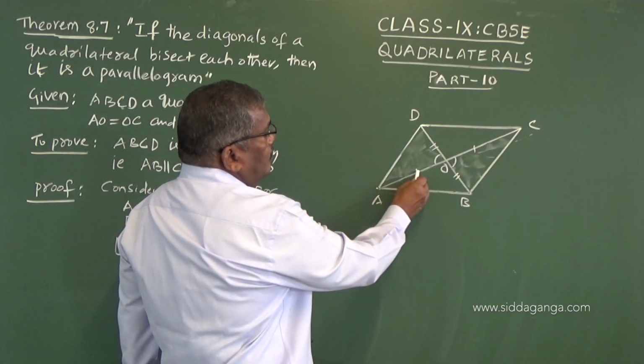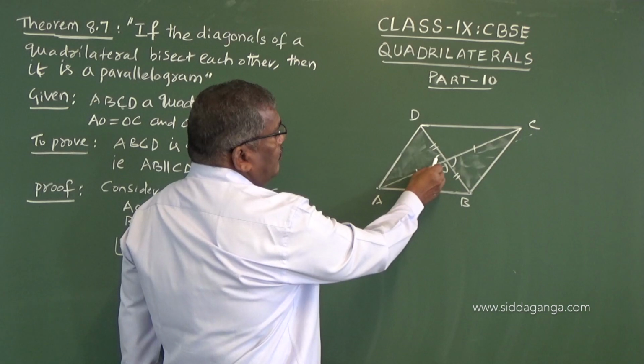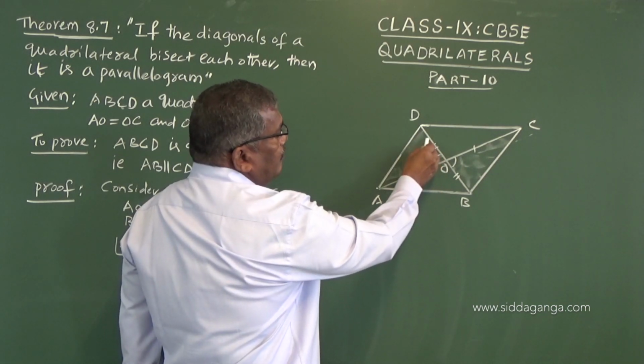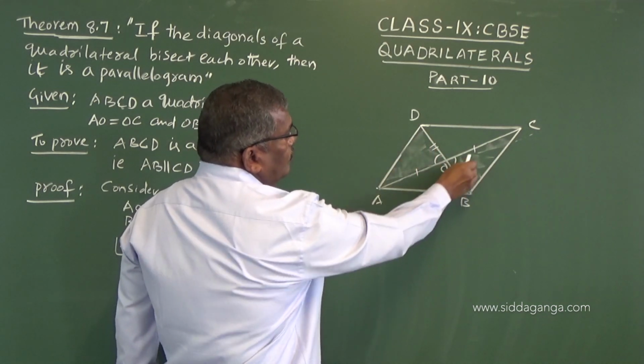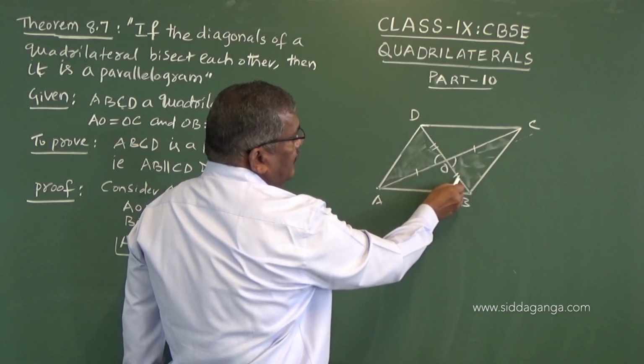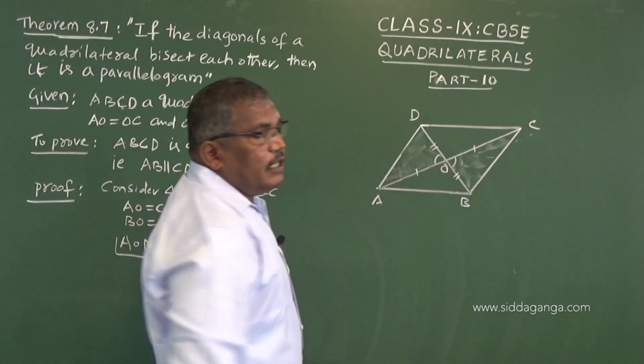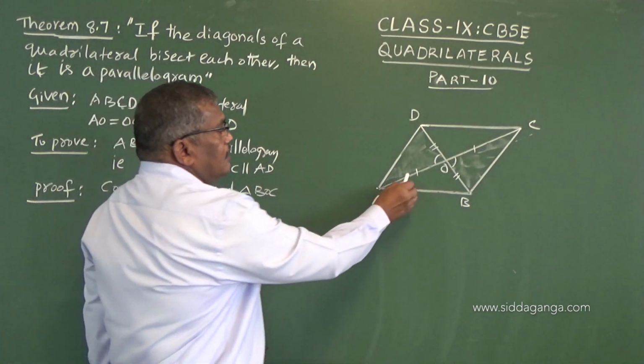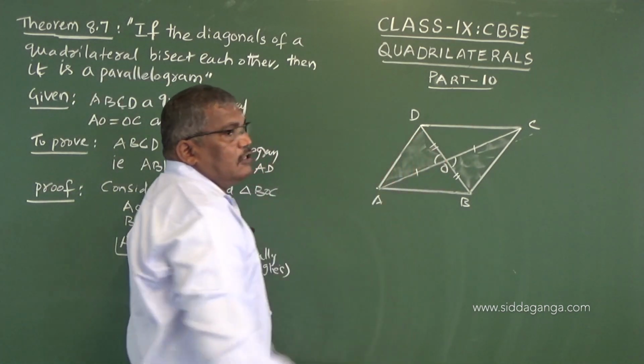One side, one angle and the other side of one triangle is equal to one side, angle and the other side of the other triangle. So therefore we say SAS congruence.